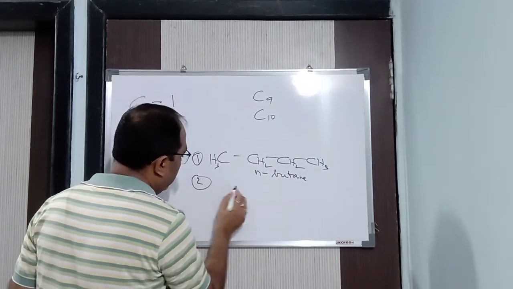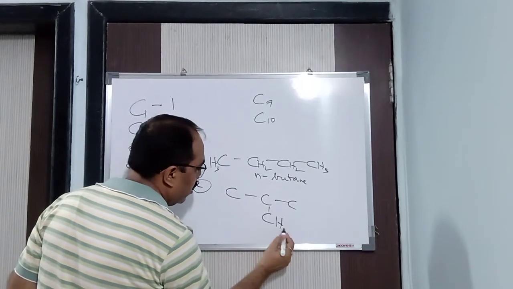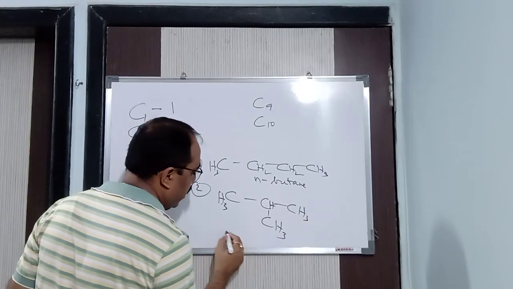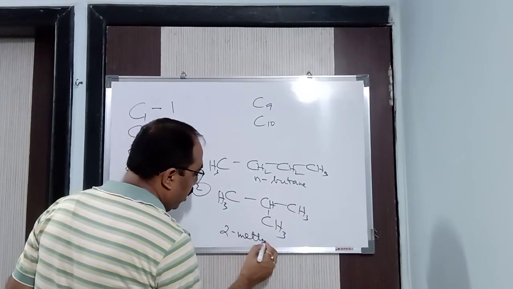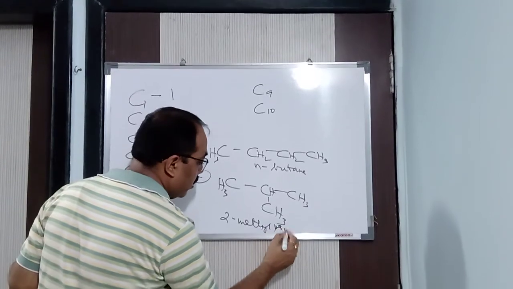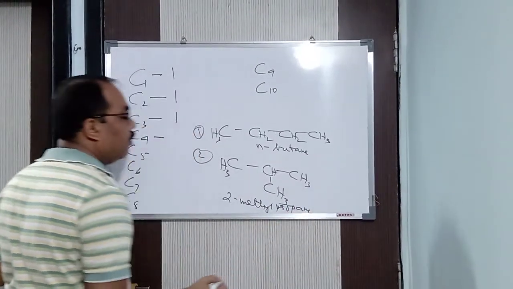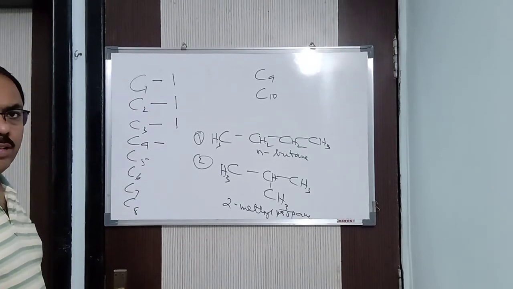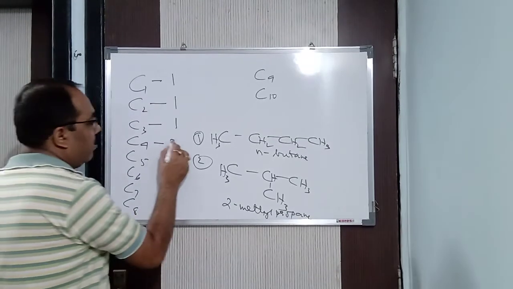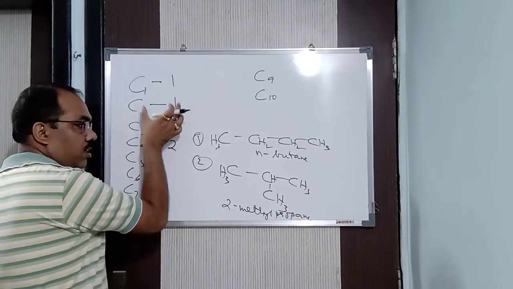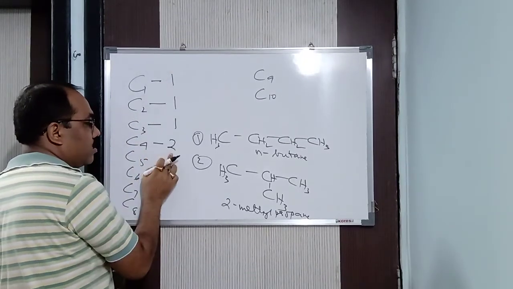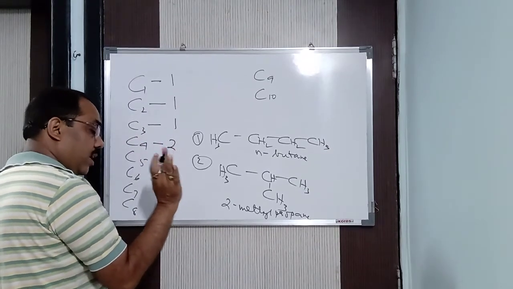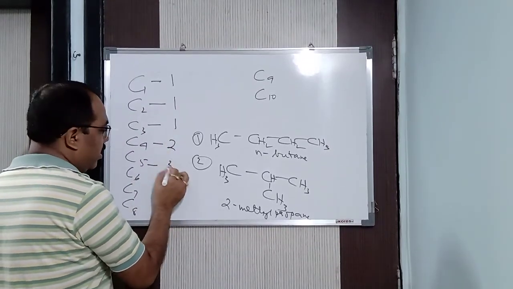What more can you have? 3 carbon atoms. See here, CH3, CH, CH3. So what can we have? 2-methyl propane, the isobutane. Isobutane or 2-methyl propane. How many chain isomers did we get? 2 chain isomers. In this way you can draw and find them immediately. There is no issue. So for C4, butane with 4 carbon atoms, we have 2 chain isomers. I am talking about alkanes, understood? Now pentane we have already seen, that is 3.